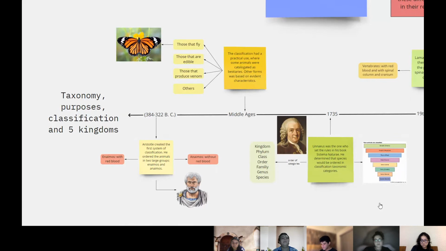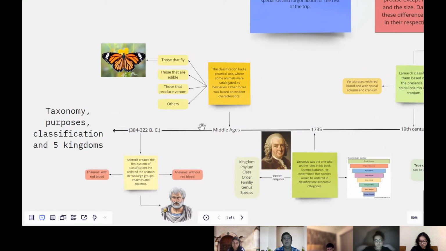Taxonomy, purposes, classification, and five kingdoms. From 384 until 322 before Christ, Aristotle created the first system of classification, and he ordered the animals into large groups: animals with blood and animals without blood. Animals with blood are the ones with red blood, while animals without are the ones with blood of different colors.